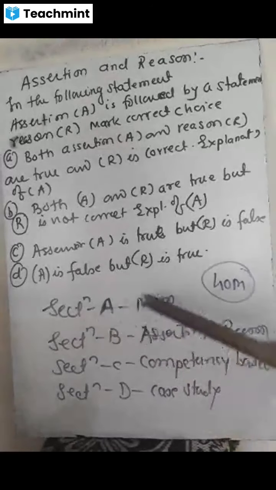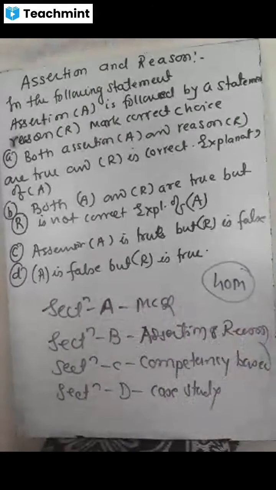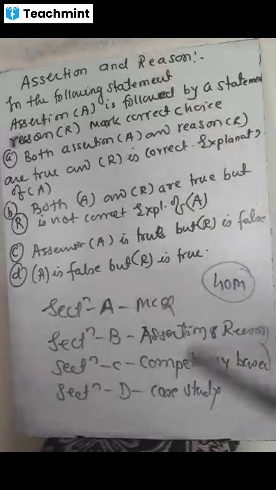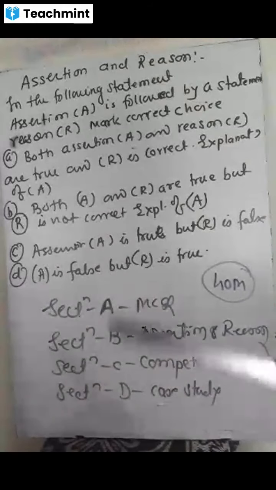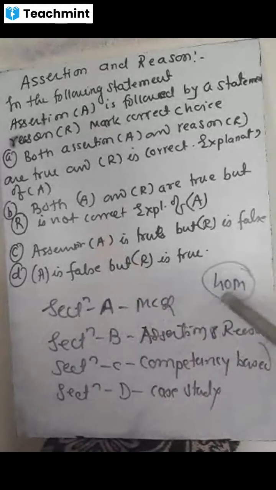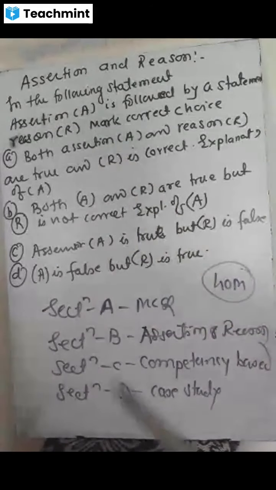Section A, or it may vary, A, B, C, D. I mean to say four sections will be there. So it is not like that A is only MCQ. It may be case study also. For example, I am putting here, it is a 40 marks paper. Now we have to deal for UT. So all four types of questions will be there.